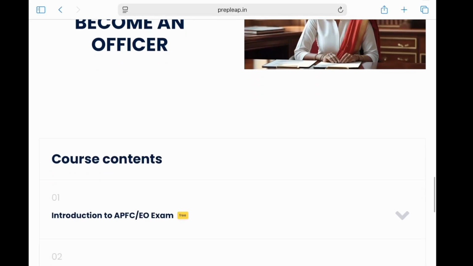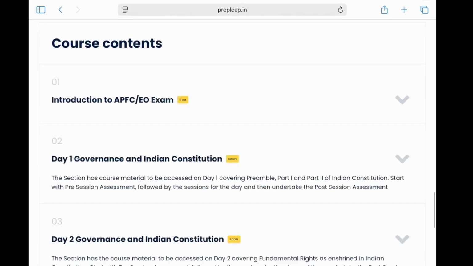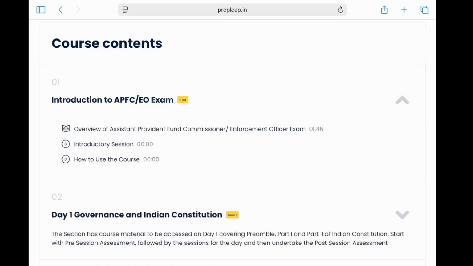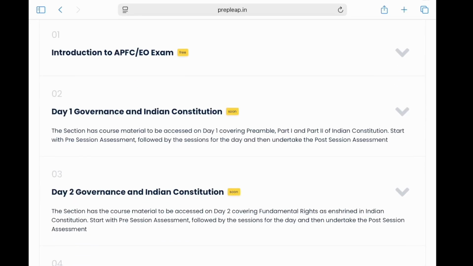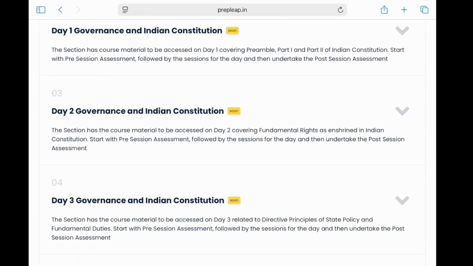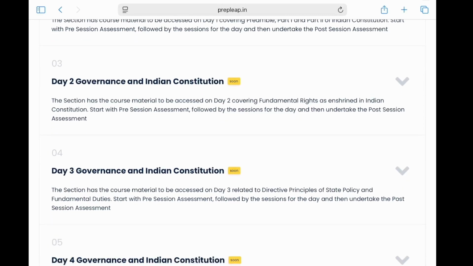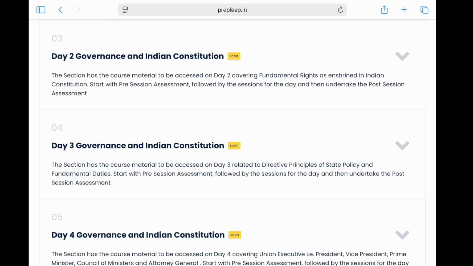And to start your journey, this also shows the course contents. What is there? Introduction, this is available to everybody. Then there are other aspects like what will be on day one. Day one will be covering preamble, part one and part two of the Indian Constitution. On day two, we will be covering fundamental rights. On day three, we will be covering directive principles of state policy and fundamental duties.